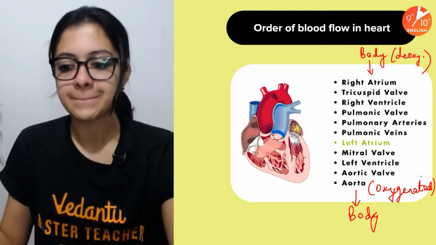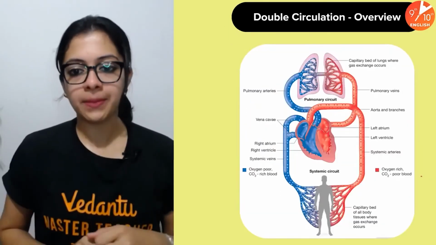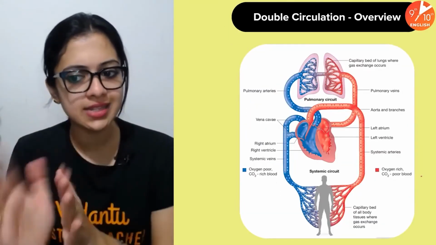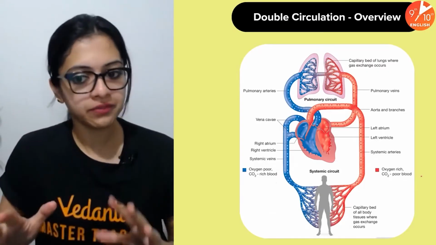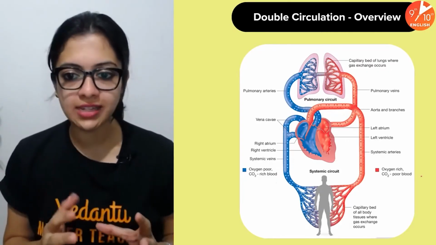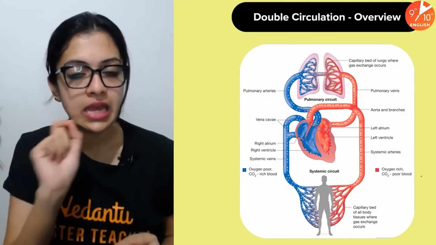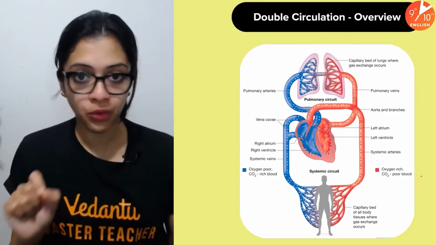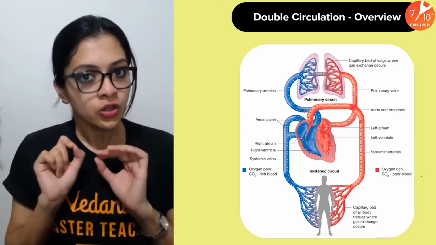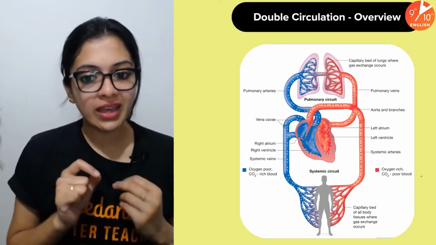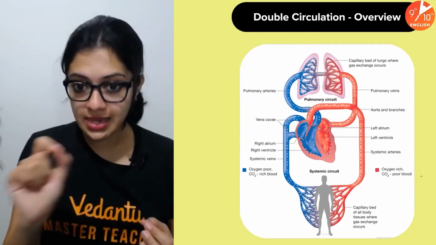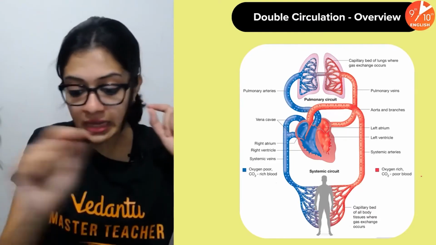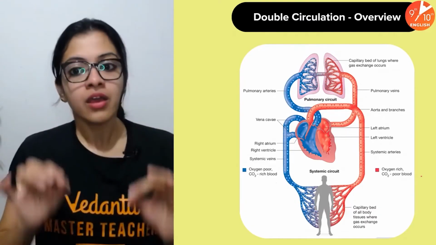Okay? All right. Now coming to the overview of double circulation. This is put in only for revision purposes. Children, I would strongly suggest this schematic diagram should be a part of your own handwritten notes. If at all you have the habit of making your own notes, the best way to check if you've understood this concept well is to see if you're able to make a schematic flow diagram from your memory.